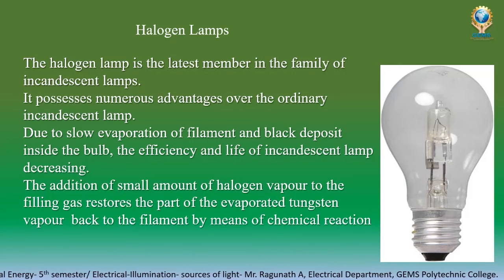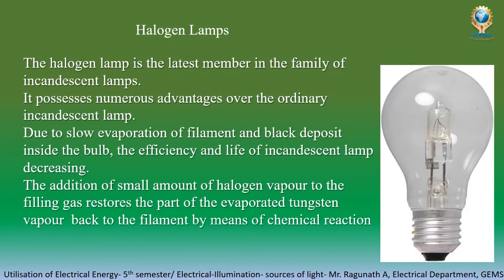Actually, there were two problems in the incandescent lamp, the filament lamp. One is evaporation of the filament, so there is a black deposit inside the bulb. It reduces the efficiency. So to avoid that evaporation of the filament, we are going to add a halogen gas, like iodine or bromine.